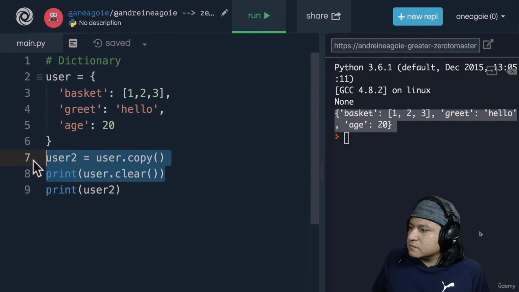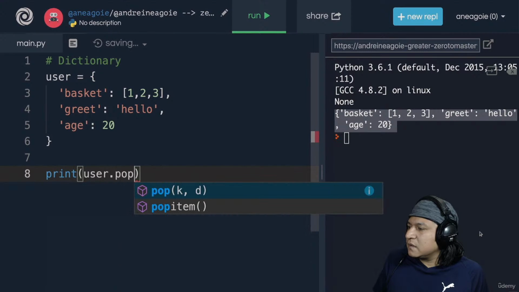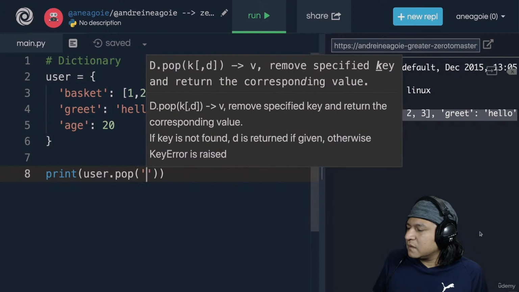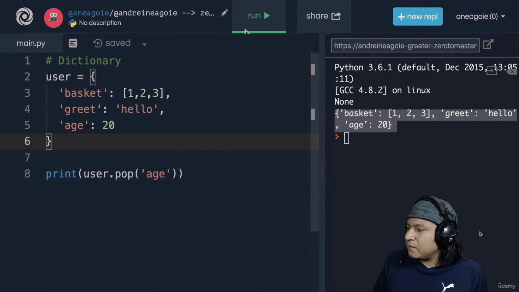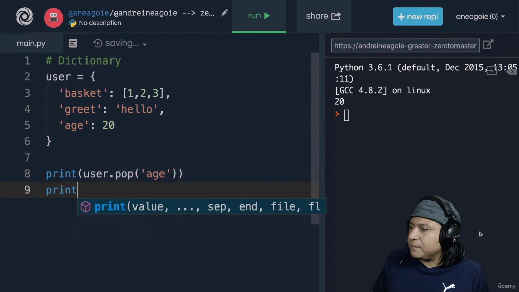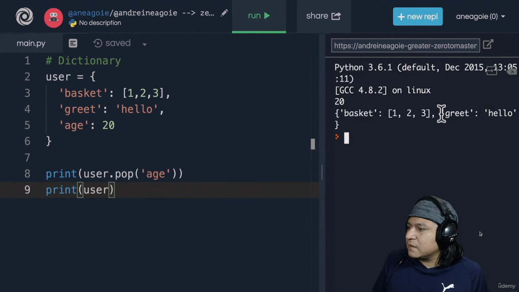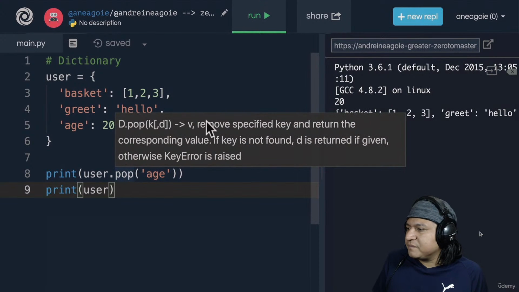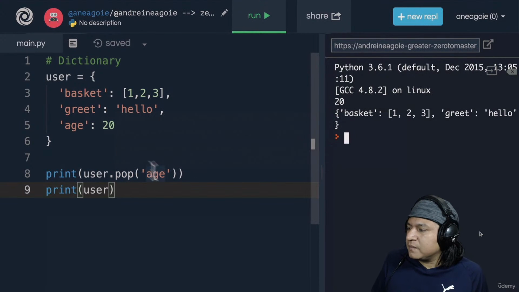Another useful command, and let's just go back to having user, is user.pop, which removes a key and a value from the dictionary. In our case, let's say we want to remove the key that is age. So I'm going to say age. And if I run this, I get 20 because pop returns the value of whatever got removed. If I do print user now, you'll see that age does not exist anymore because we've popped it off. But pop, as you can see, returns the actual value 20.